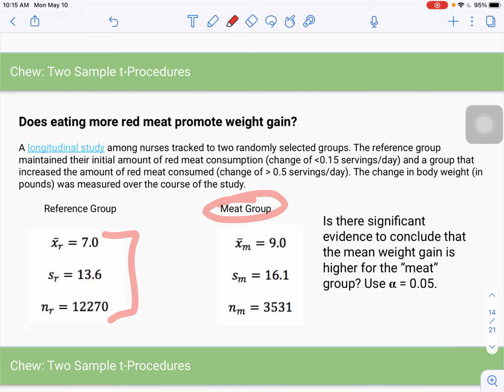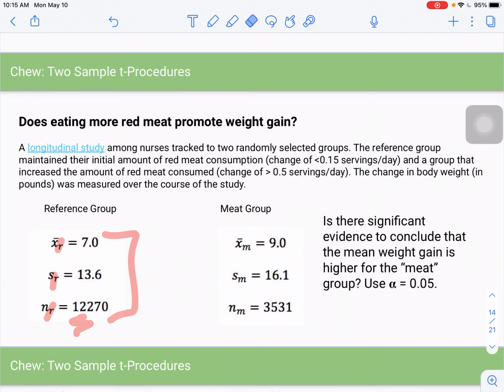For the reference group, the average weight gain was 7 pounds over the course of the study, with a standard deviation of 13.6 pounds, so a pretty large standard deviation. The sample was also very large, over 12,000 nurses. I'm using the subscript R for each of these: x bar sub R, s sub R, and n sub R, for reference.